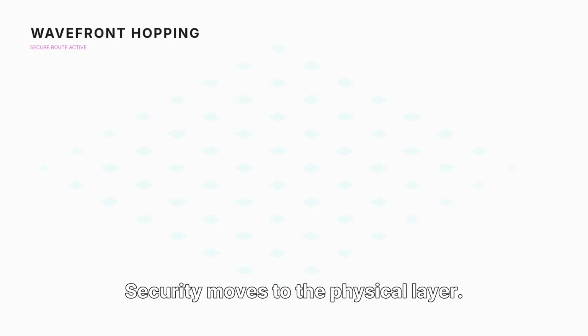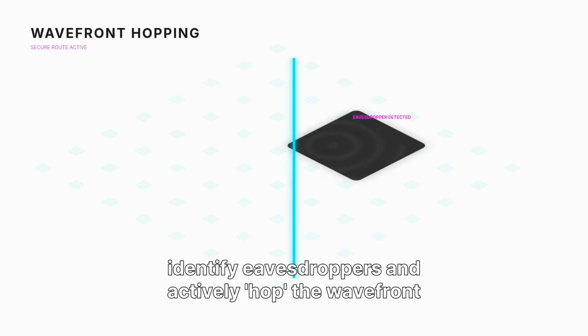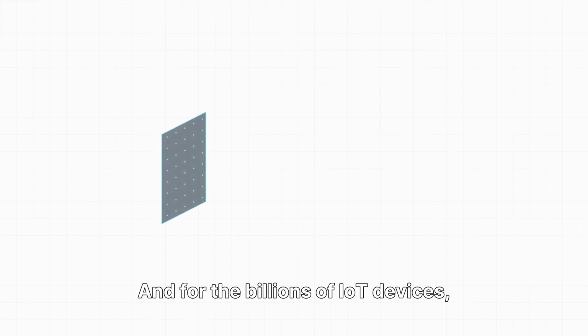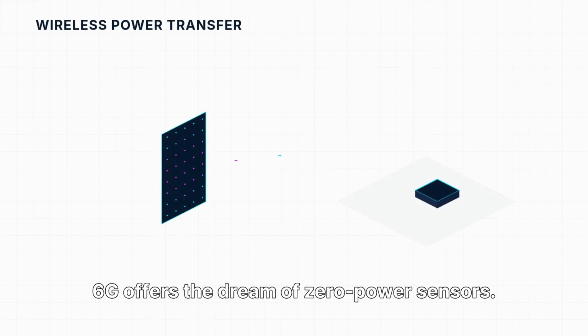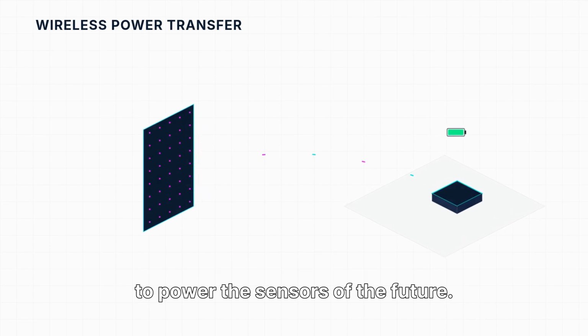Security moves to the physical layer. By measuring the environment, the network can identify eavesdroppers and actively hop the wavefront around them, making data interception impossible. And for the billions of IoT devices, 6G offers the dream of zero-power sensors. Metasurfaces can collect and focus ambient waves to power the sensors of the future.